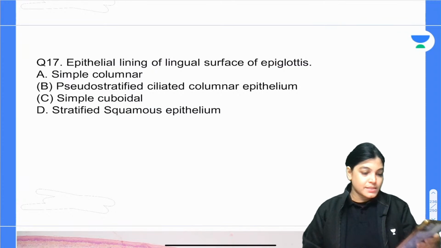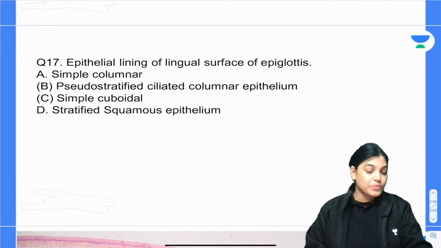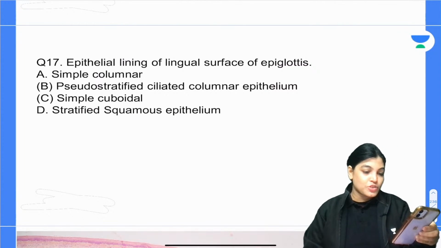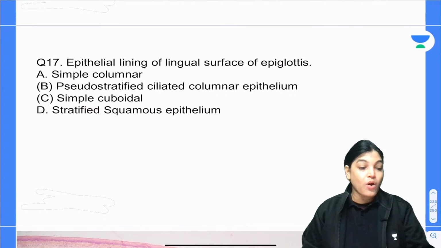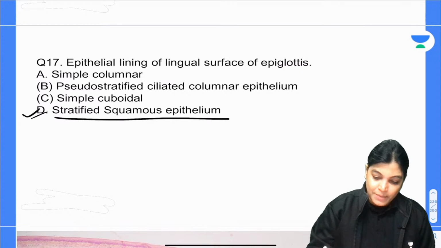I got an answer from 17D, stratified squamous. Many of you, Sri Rangaraj, Murukeshan, Chauhan, all of you have given the perfectly right answer. It is stratified squamous epithelium, absolutely correct.